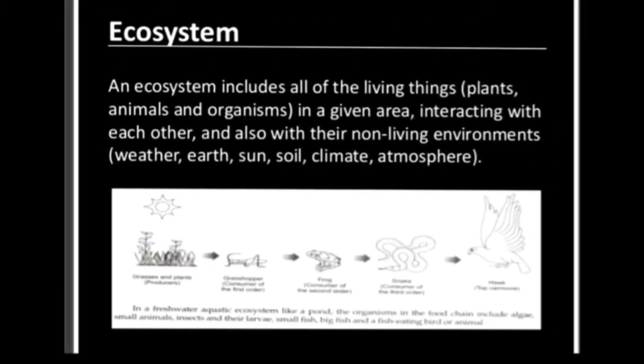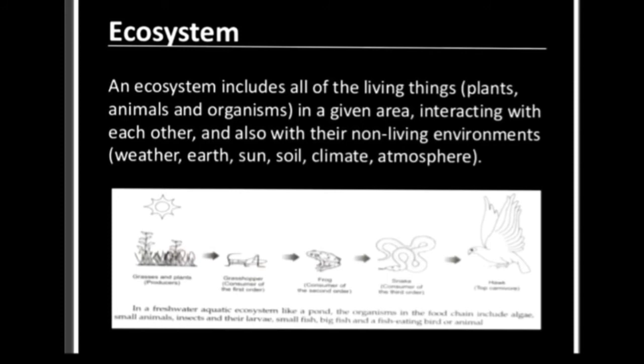The next is ecosystem. An ecosystem includes all of the living things such as plants, animals and organisms in a given area interacting with each other and also with their non-living environments like weather, earth, sun, soil, climate and atmosphere.